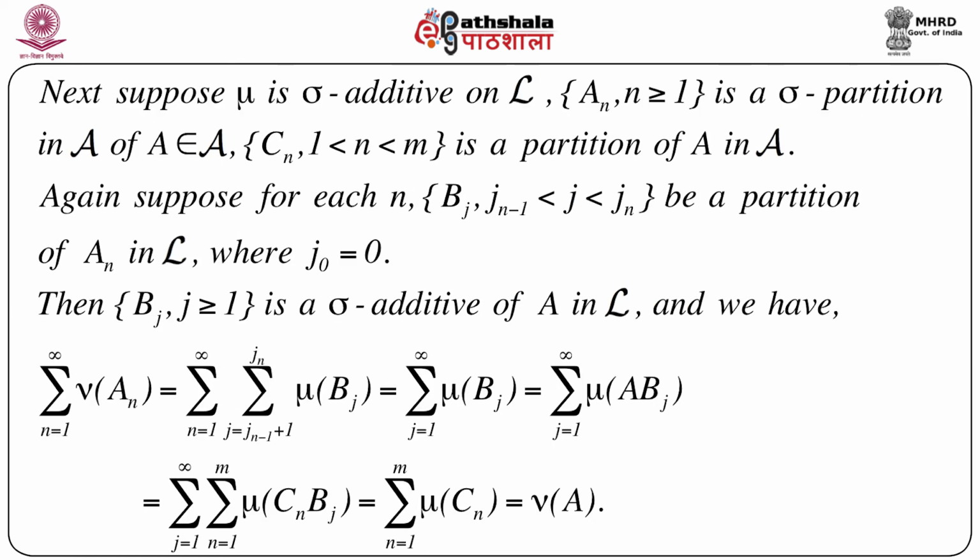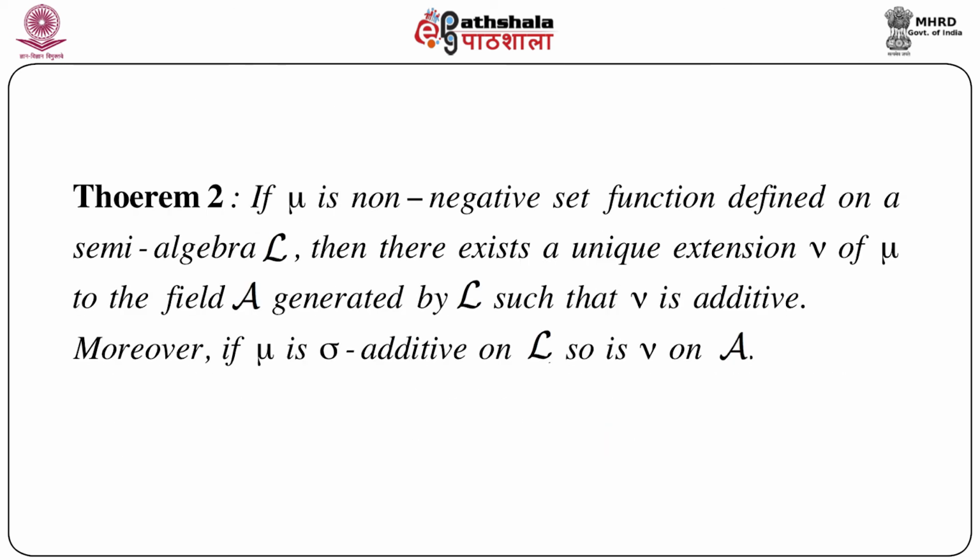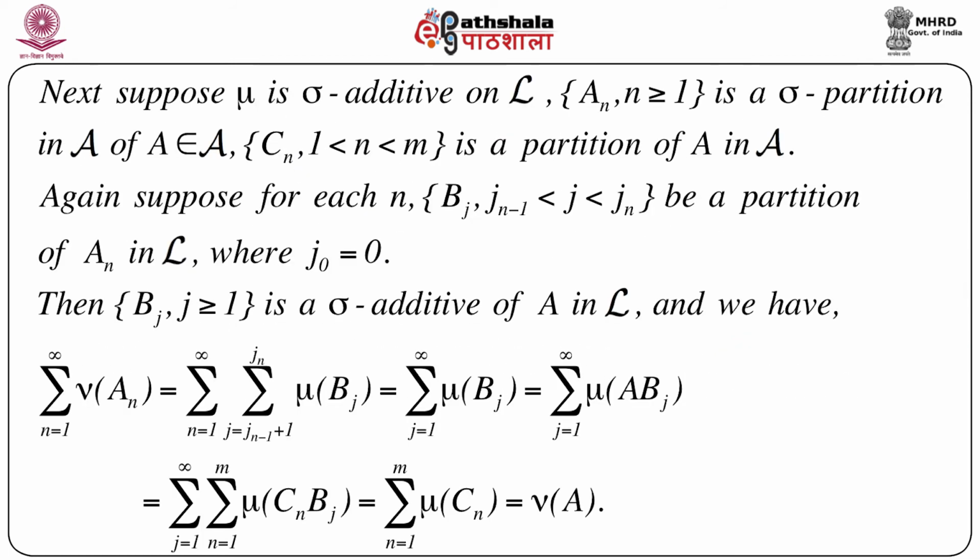So that actually completes the proof of this theorem, that if mu is sigma additive, then nu is also sigma additive on script A. This proves that nu is sigma additive because nu of A equals the summation n equals 1 to infinity of mu of An. So the proof is complete.